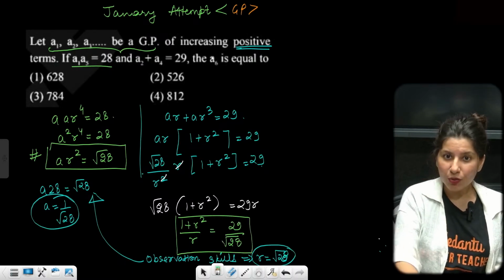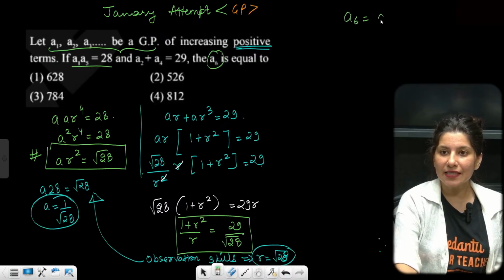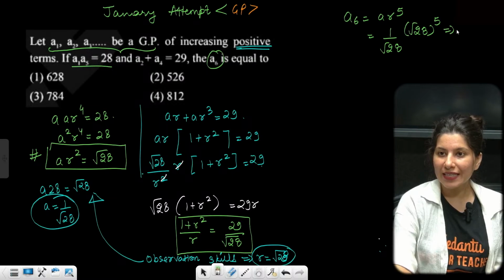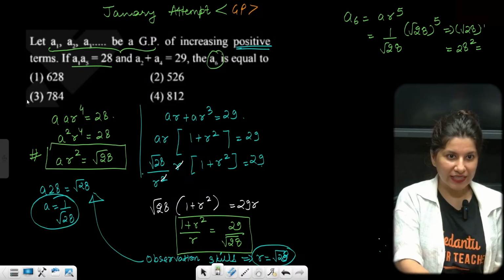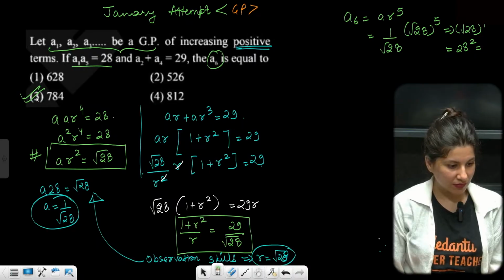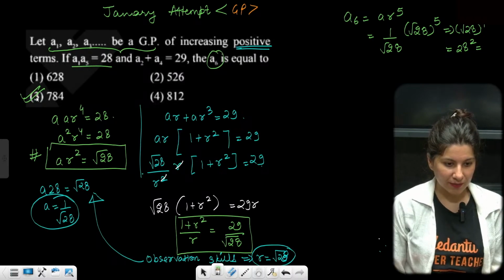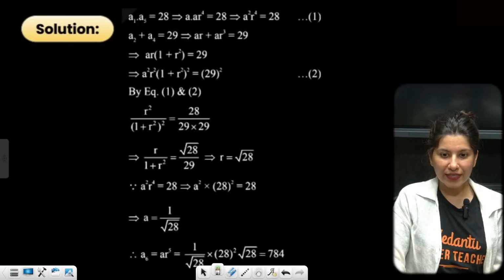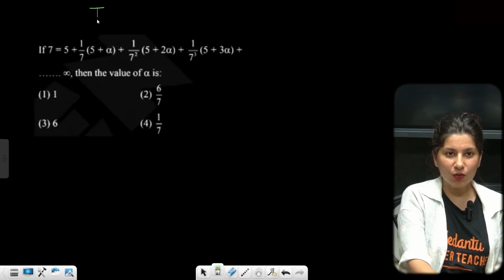Now whatever they want to ask, they can ask A6. Ma'am, A6 is AR power 5. So A is 1 by root 28, R power 5, because your R is root 28. So root 28 power 5. So I can see this is root 28 power 4, so this is 28 square. So the correct answer is 784. Should be 784, yes. 784, everyone.